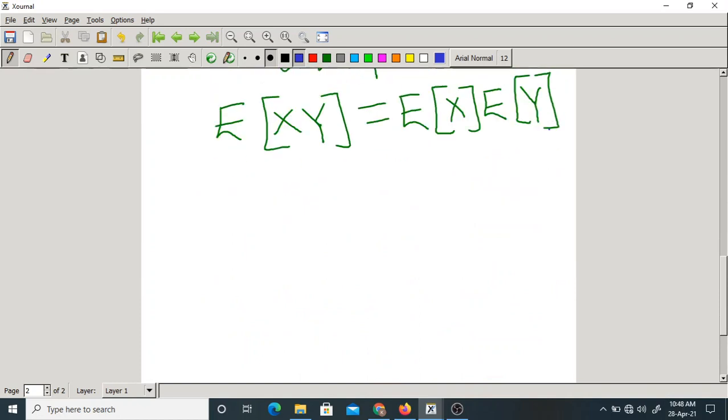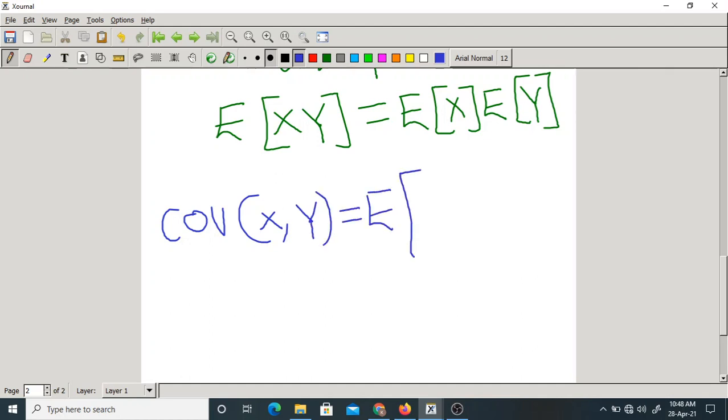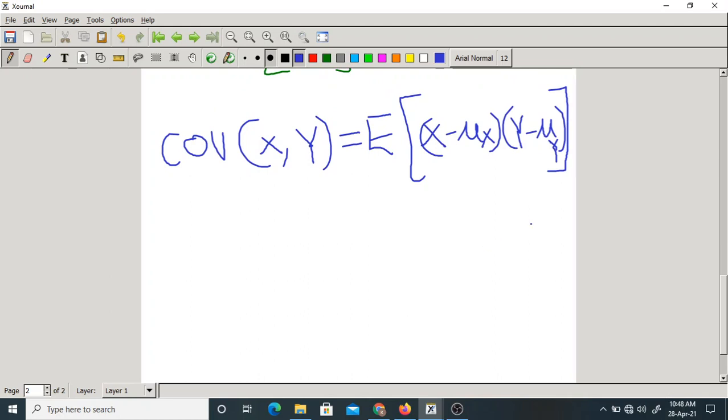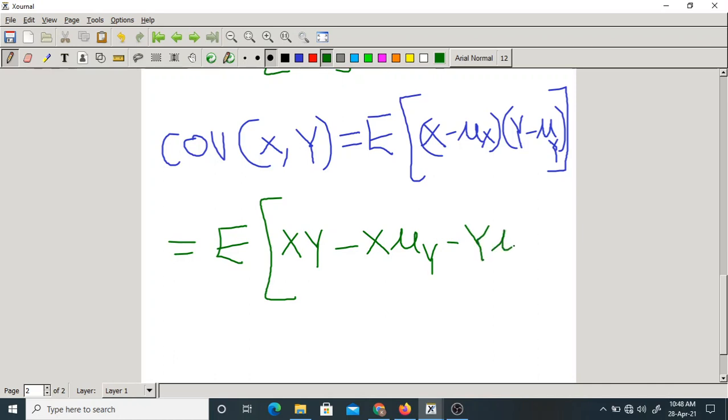Okay. Now let me write the covariance formula here. Covariance of x comma y equal to expectation of x minus mu x into y minus mu y. That is over, right? So expand the products in the bracket. What will you get? This equals expectation of xy minus x mu y minus y mu x plus mu x mu y.